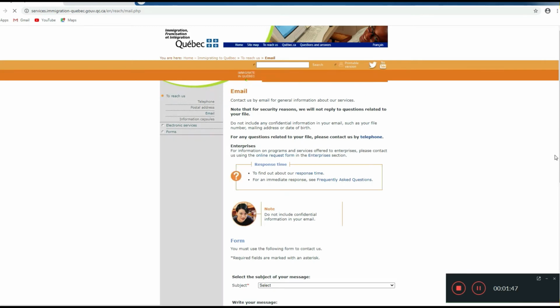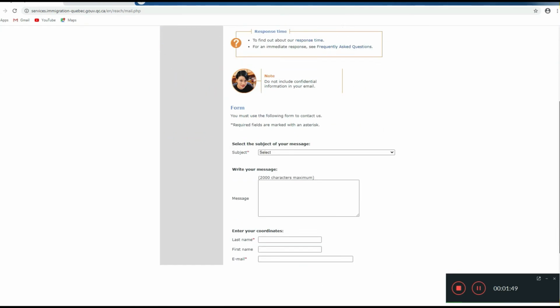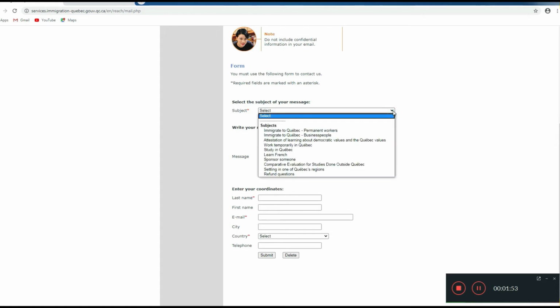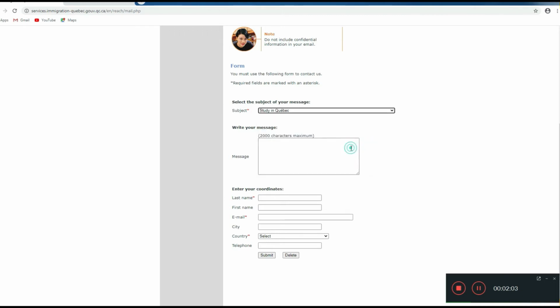So over here you'll find this kind of window, this kind of screen. You have to mention all the details over here. First thing, in subject you have to select for what you are submitting your query, and that is for studying in Quebec. So that is you are going to choose. And then the documents which will be required during telephonic time also are as follows.